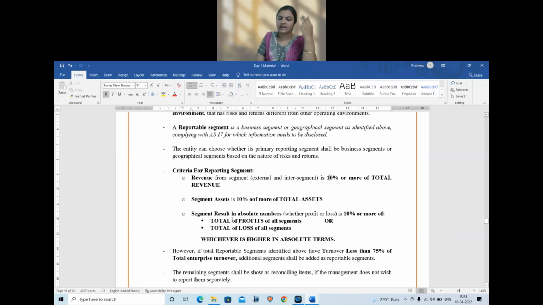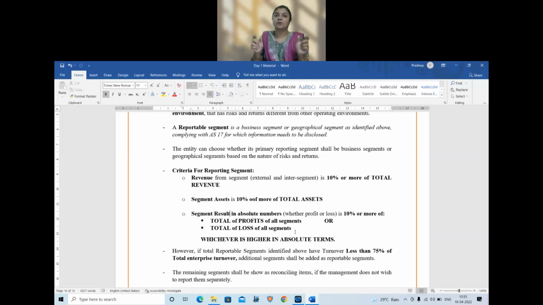Third is the very important rule. Segment result in absolute numbers, which is profit or loss. We don't bother whether it is profit or loss. We only want the number in actuals. Is 10% or more of total profits or total losses. So if I have say 10 segments of a company where 7 are profit making, 3 are loss making. Add the 7 profits together, total profits. Add the 3 losses together, total losses.